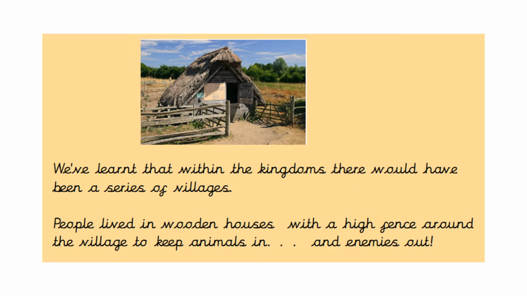We've learned that within the kingdoms there would have been a series of villages. People lived in wooden houses with a high fence around them to keep animals in and enemies out. With the Saxons being in all different kingdoms, they were constantly fighting with each other to try and claim more land in England.